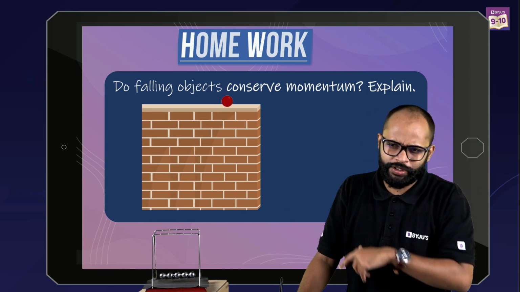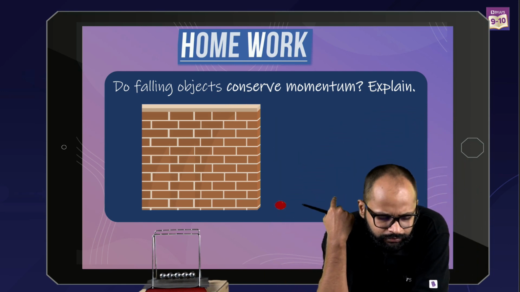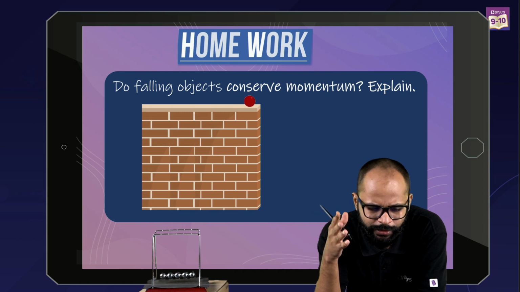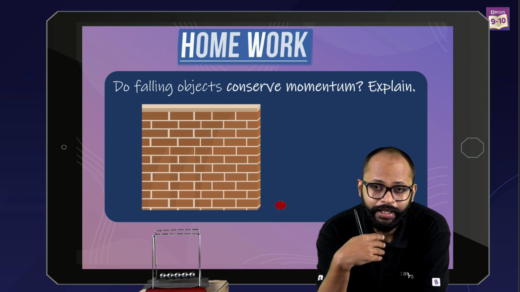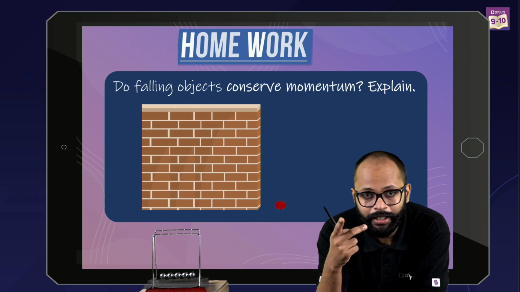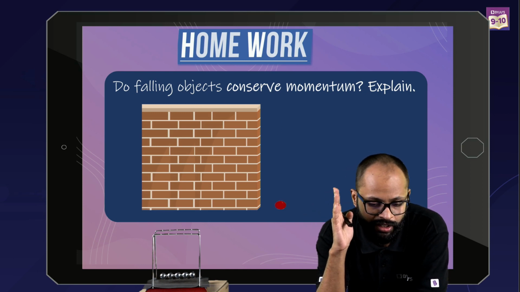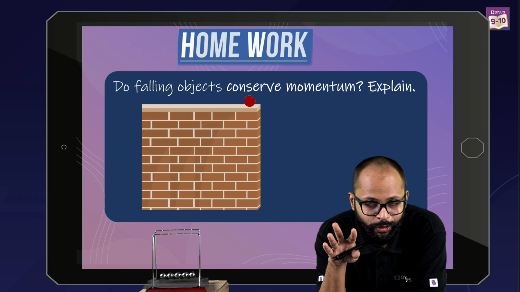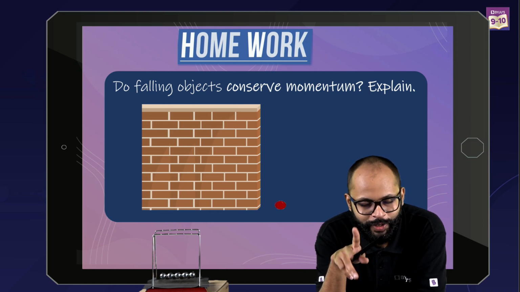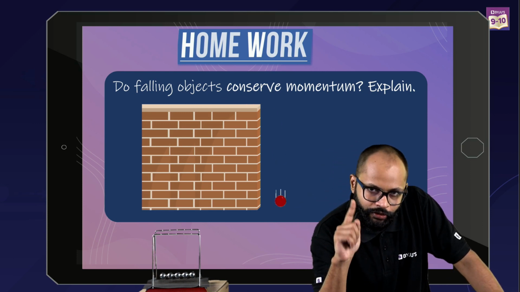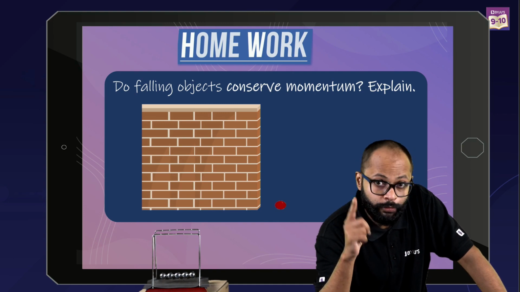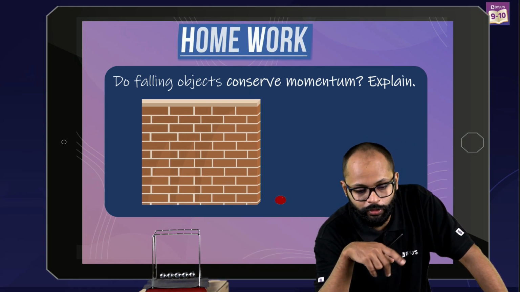And this is one homework question. Take a screenshot very quickly. I want this answer in the comment section. See, I'm not there in this video today, but I'm expecting that you have understood everything and you will be able to answer this. Do falling objects conserve momentum? Explain. It's a good question. Try to answer in the comment section. And I'm looking for answers, by the way. Don't leave it empty.